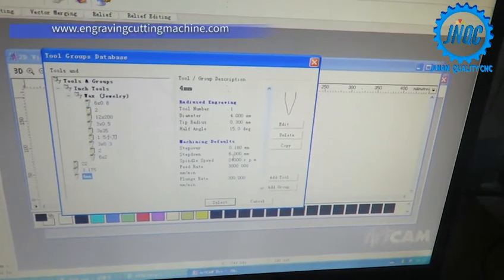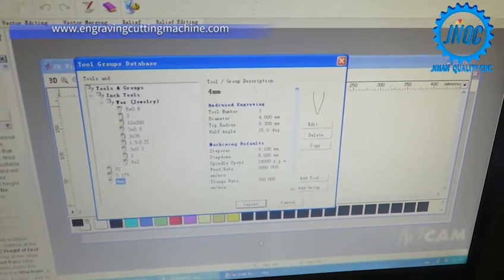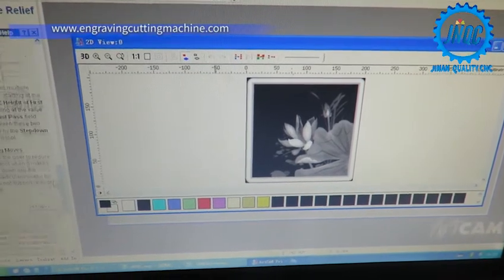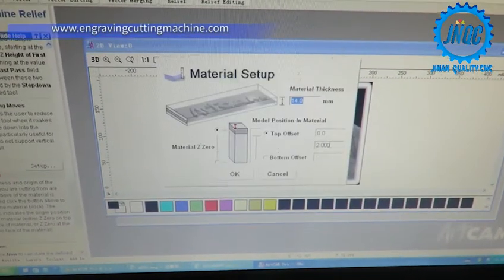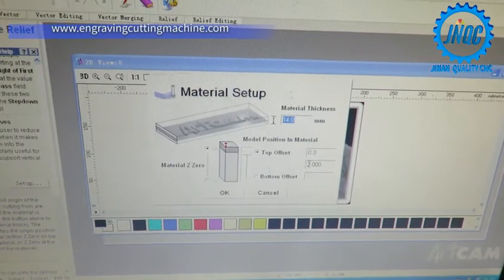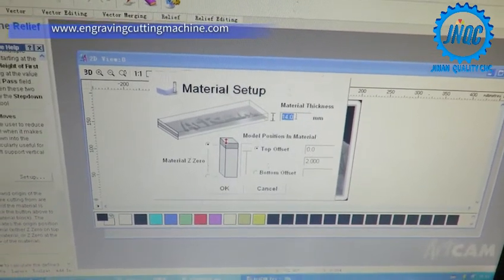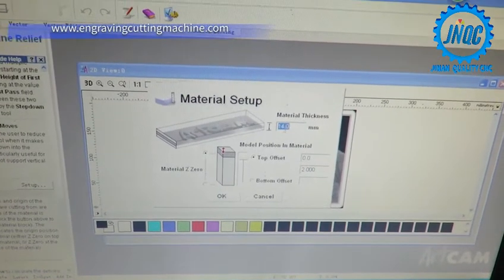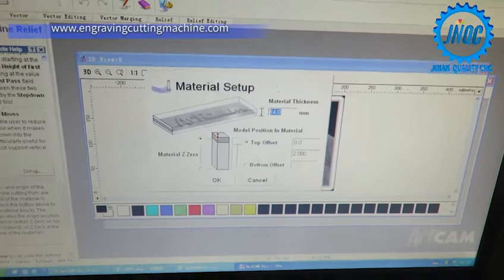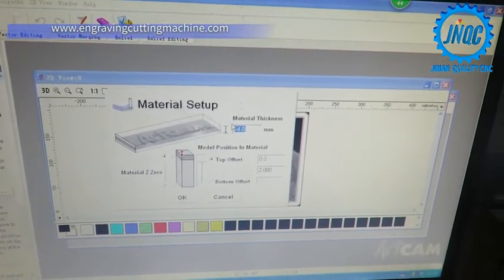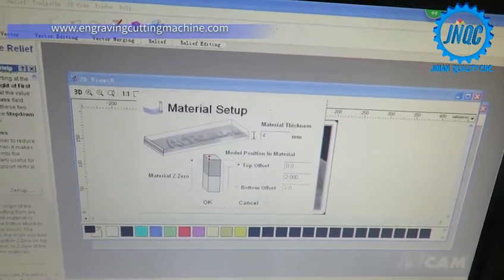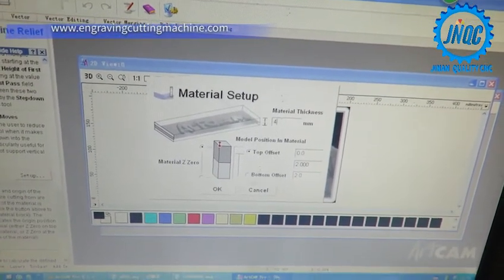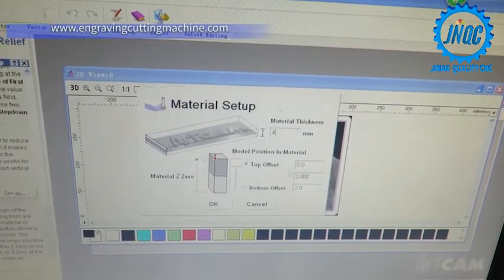Same. Yeah. We will check it. Yeah, same. Select and just go on material setup. This is cutting thickness, and this is material thickness. 3.5。3.5厚。我们是4吧，4。Their offset.